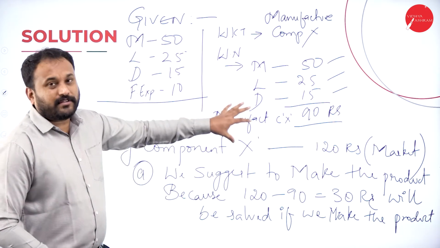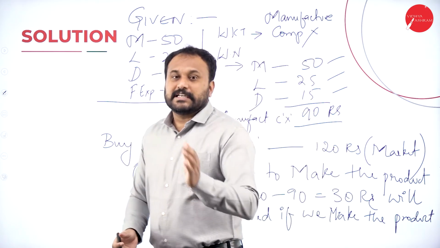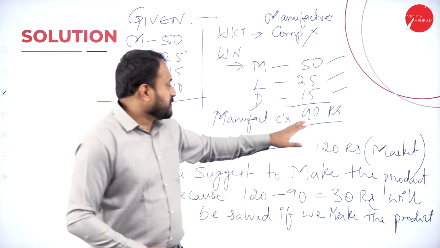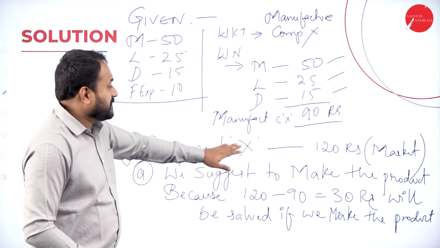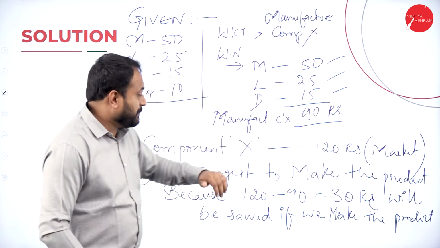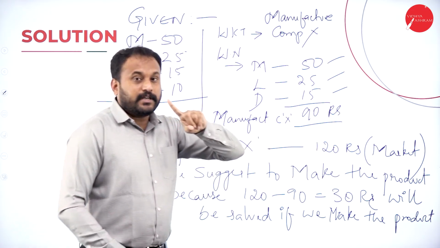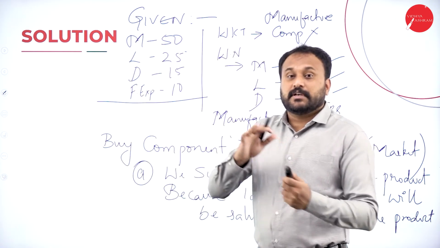See, it's more of theoretical. Understand the thing. Only thing is what you are supposed to do is subtract the fixed cost. This is what you're making the thing. And if I buy component X from the market, it is how much? 120 rupees. So 120 minus 90 is how much? 30. That means for one unit, I'm saving 30 rupees.